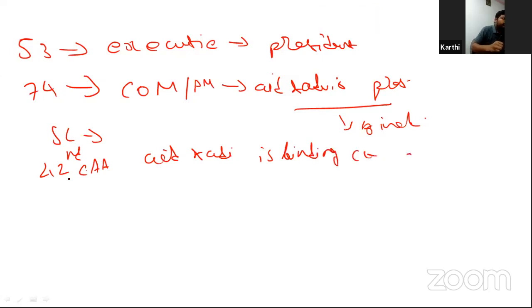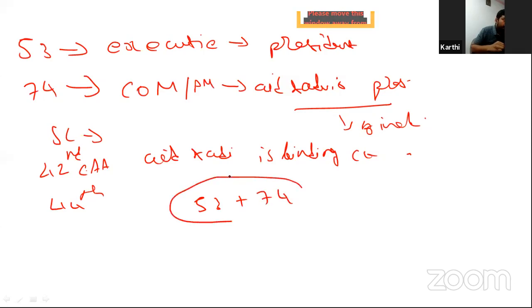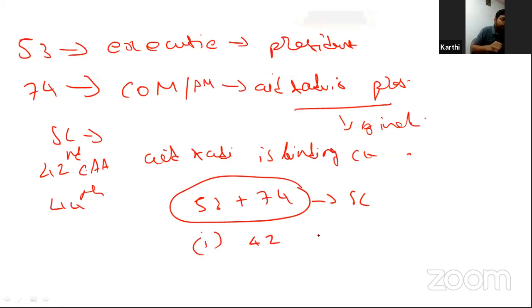Okay. Then the 44th Amendment Act made another change. That is, see, Articles 53 and 74 should be read together, as given by the Supreme Court. This was done constitutionally by the 42nd Constitutional Amendment Act. The 44th Constitutional Amendment Act made one change in that.